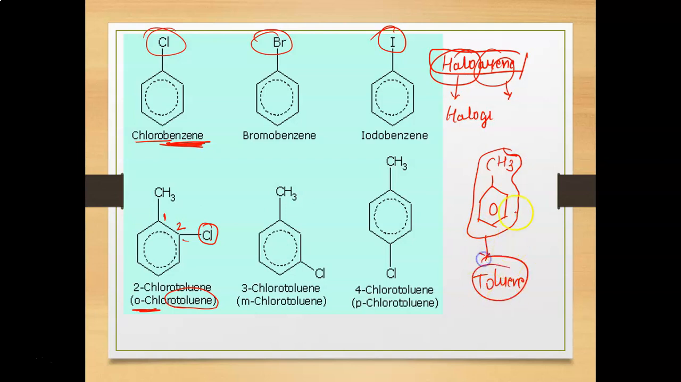So how do you have to name it? Haloarene. The name of the arene part here, this is the arene. So the name of the aromatic part here is toluene, so we will use the word toluene directly. And similarly 1, 2, 3, 4. This will be your 4-chlorotoluene. And this is your 1, 2, 3, that is the 3-chlorotoluene. Right?